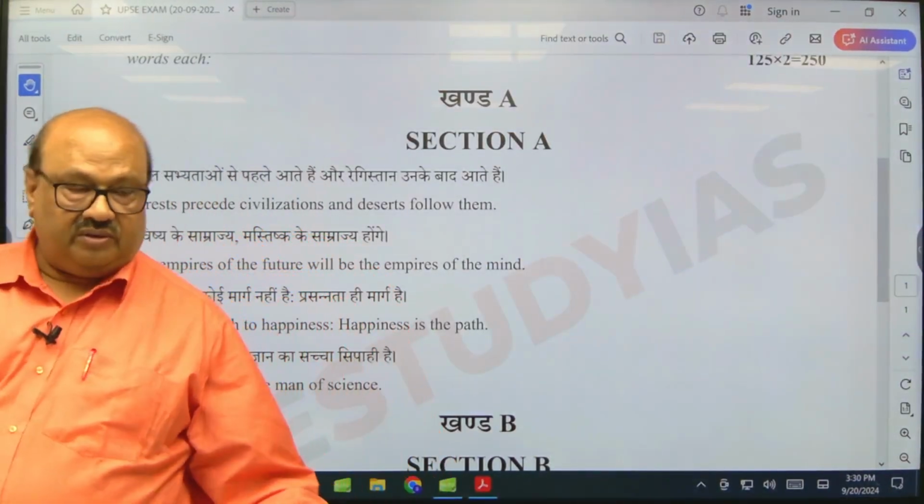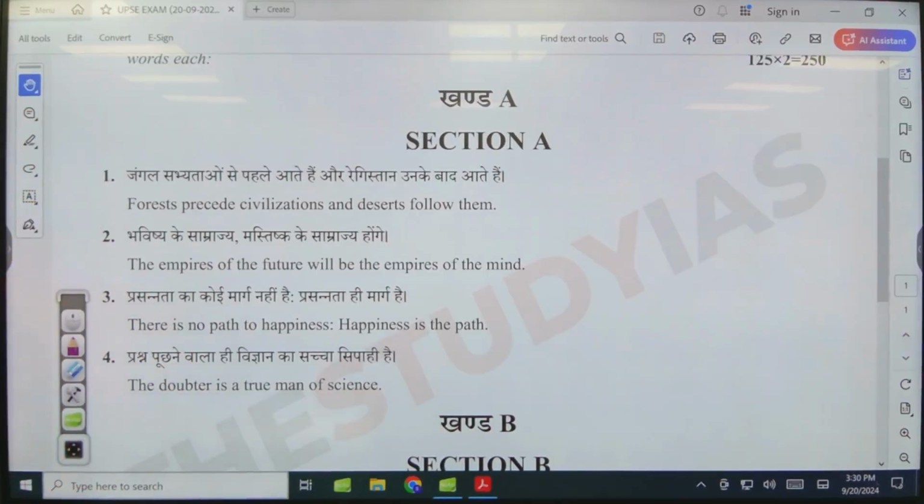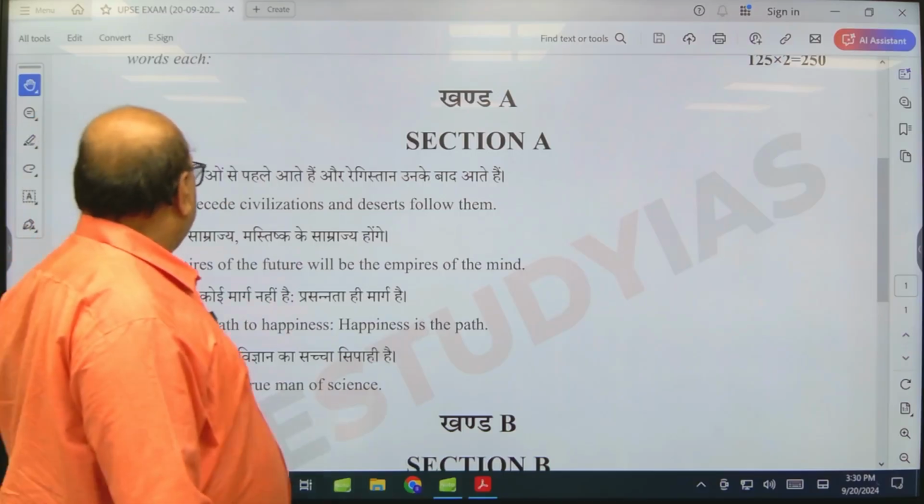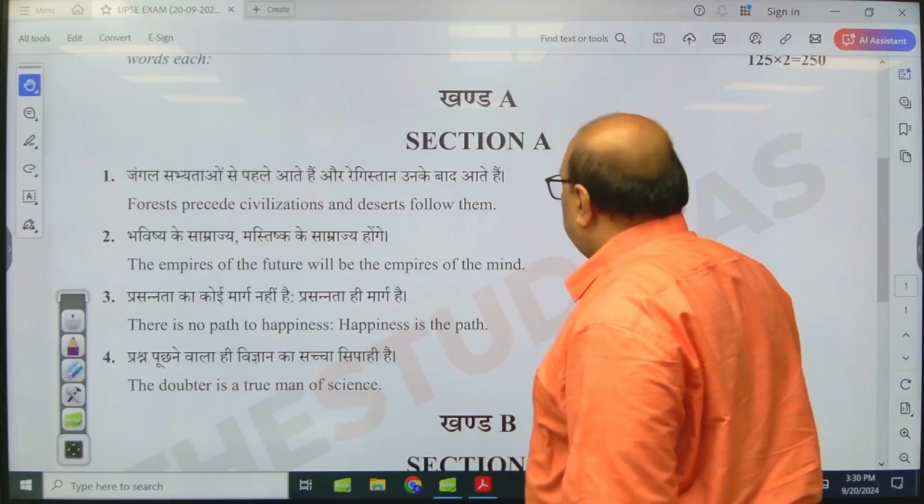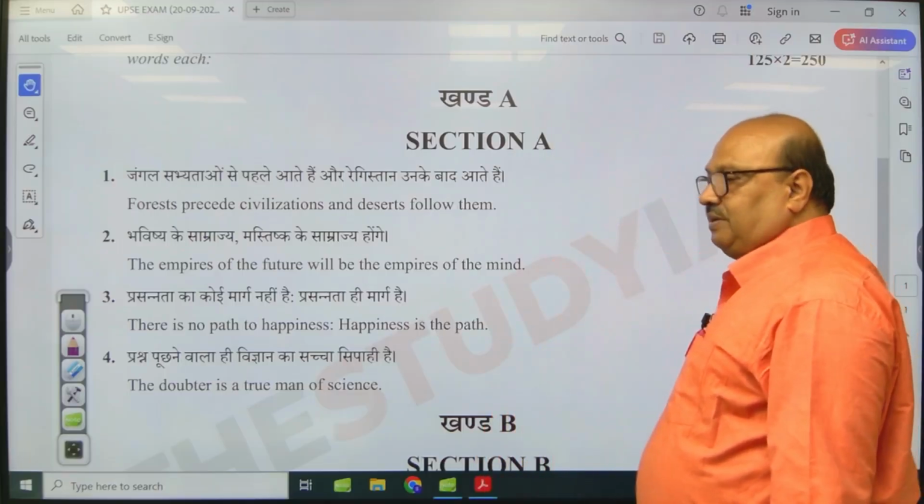The first question, as you see: forests precede civilizations and deserts follow them. जंगल सभ्यताओं से पहले आते हैं और रेगिस्तान उनके बाद आते हैं.